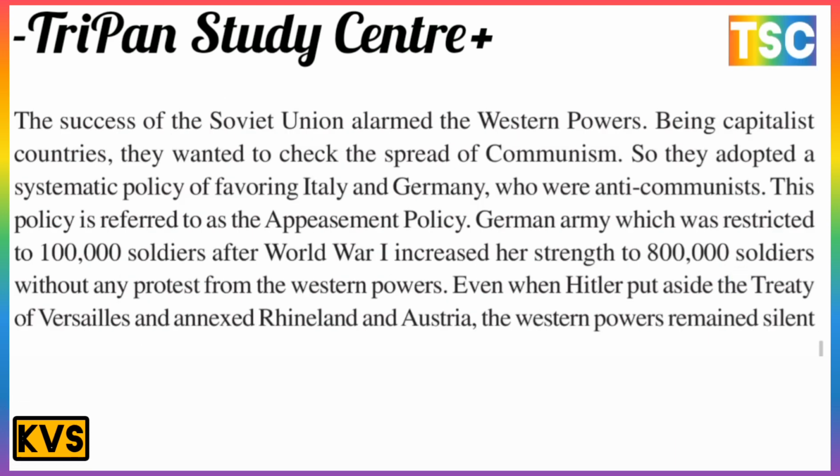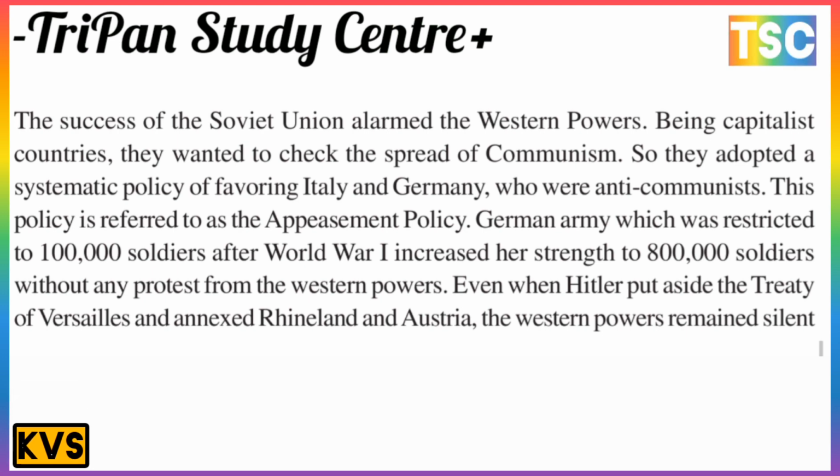The success of the Soviet Union alarmed the Western powers, which were capitalist countries. They wanted to check the spread of communism, and so they adopted a systematic policy of favoring Italy and Germany, who were anti-communist. This policy is referred to as the appeasement policy.